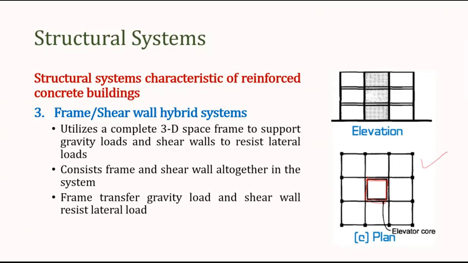And there may be some additional walls also, which may be located elsewhere in the building as per the requirement. Now this interaction of the shear wall and the column and beam frame is very much important. So we will see that in the next slide.